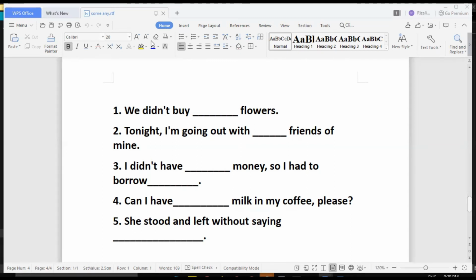Okay, good job. So the correct answer is we didn't buy any flowers. On here, there's a word not. So that means this is a negative statement or sentence. Next, on the second sentence, tonight